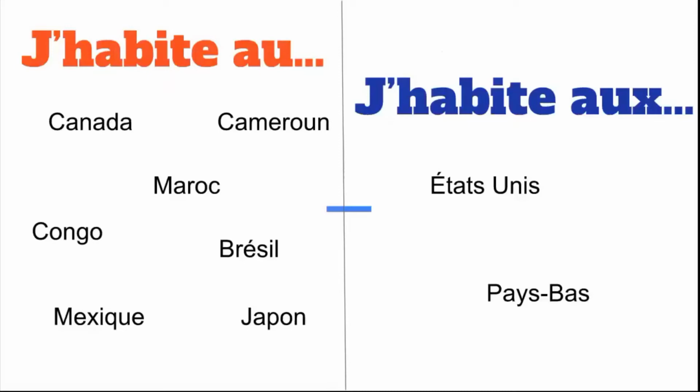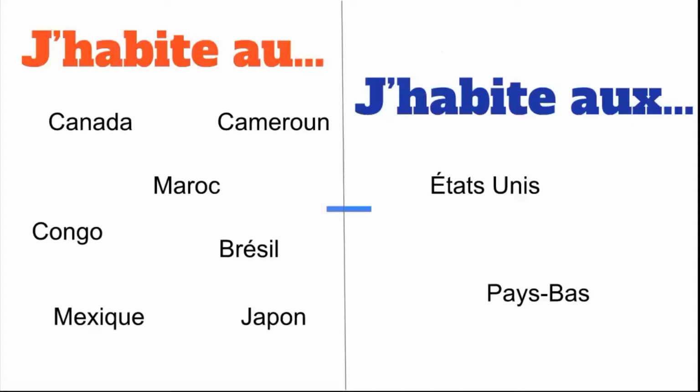What about the second form that we see on the right in blue? J'habite aux, A-U-X. What does that mean? Well, the forms of these countries are in the plural form. So what we do is that we add an X to indicate that it's plural. It doesn't mean that there are several countries, it just means that the names of these countries are in a plural form.